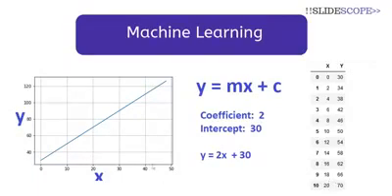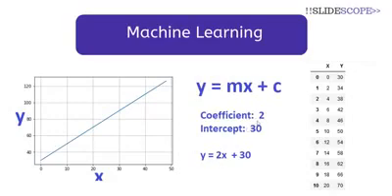First, we have to analyze this data. And to analyze this data, we can plot it in a graph. While plotting it in a graph, we can see that this graph is a straight line. That means the relationship between x and y is a straight line. So now, since we have this much input data, we can create a formula that tells us y is equal to mx plus c, because it is the equation of a straight line.